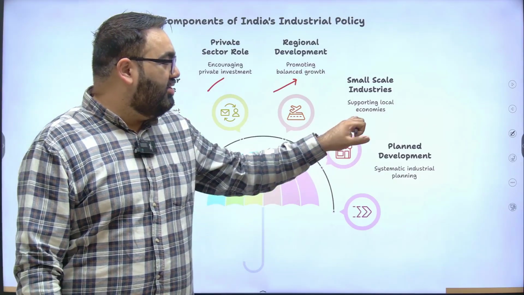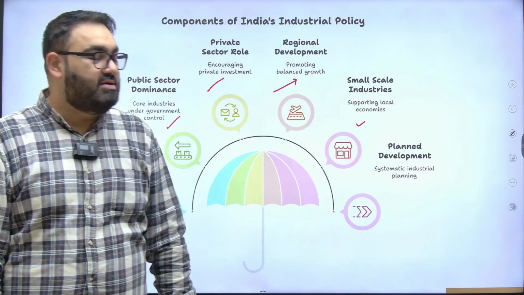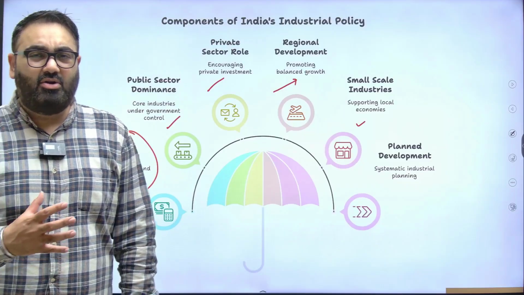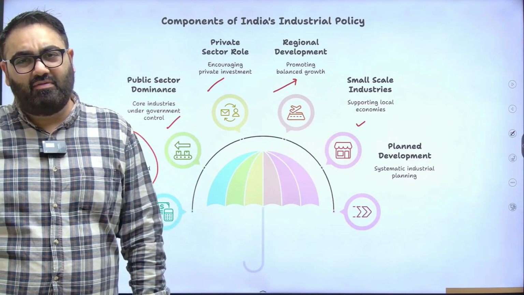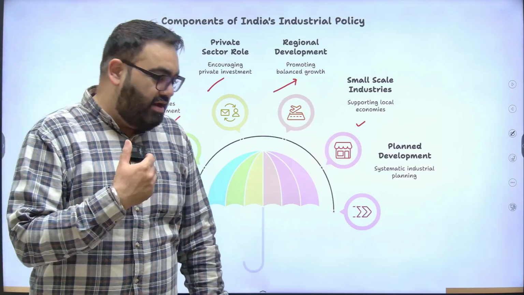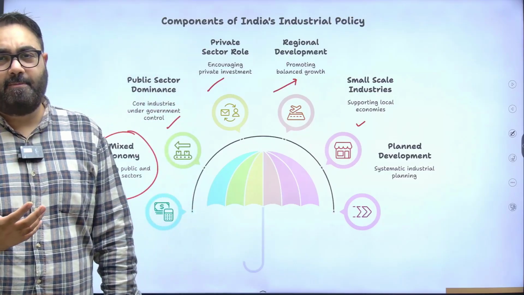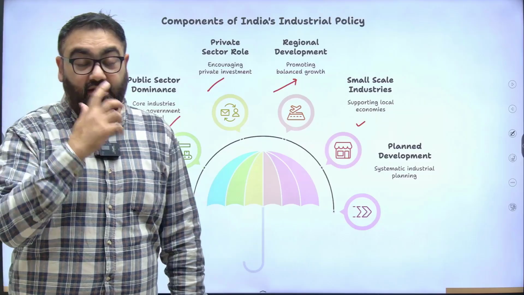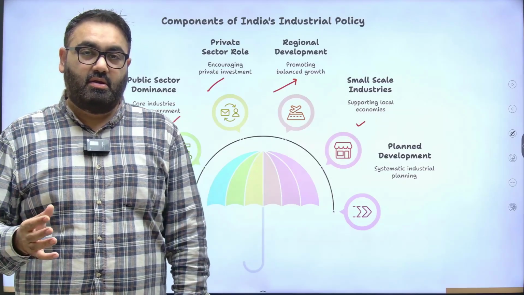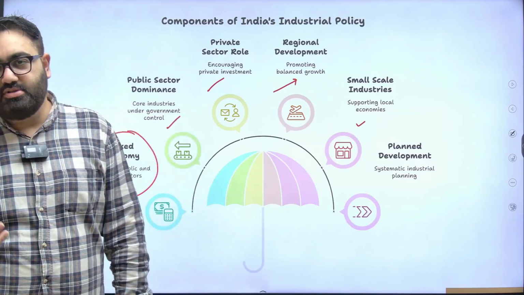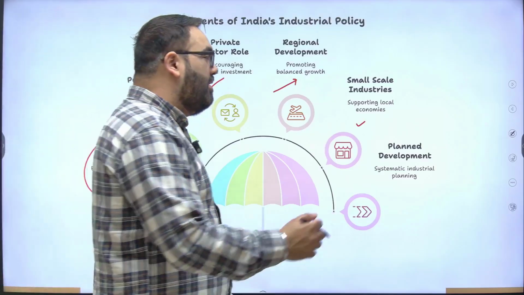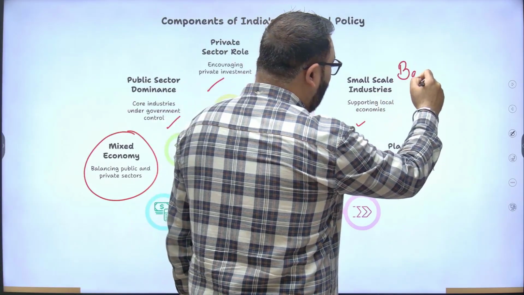Then the government also tried to support small scale industries. This was again one of the things that you have to connect with what was happening at that point of time. See, nothing happens in isolation. Every government policy is connected to something else. In modern history, or rather in post-independence history, you will read about bank nationalization of 1969.